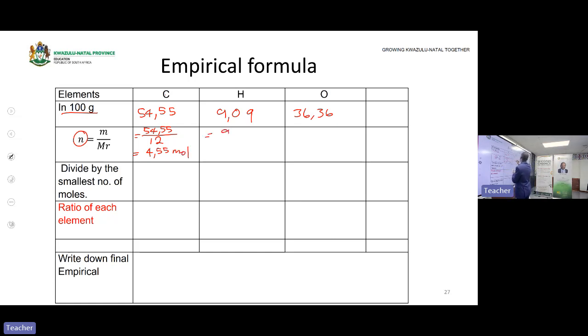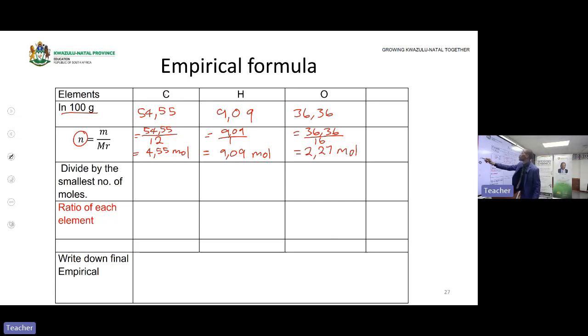Here in hydrogen, we have 9.09. Then the molar mass of hydrogen is 1. Then it will be 9.09 moles. That is the moles of hydrogen. Then lastly, oxygen will be 36.36 divided by 16, which is the molar mass of oxygen. The answer will be 2.27 moles.